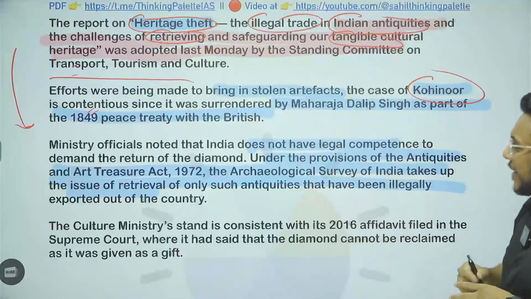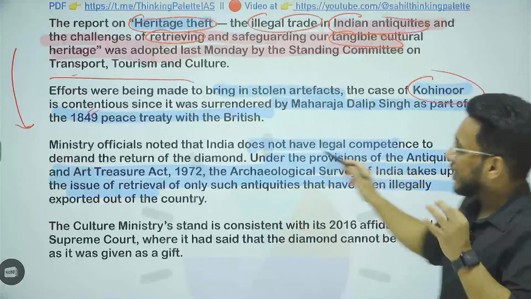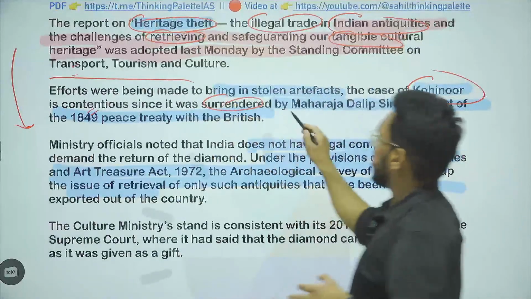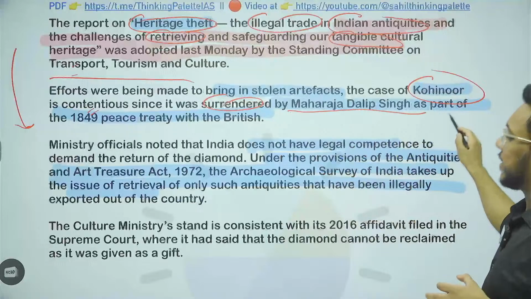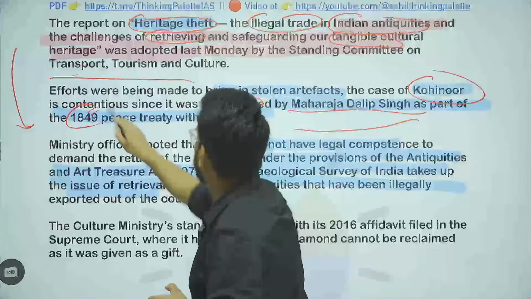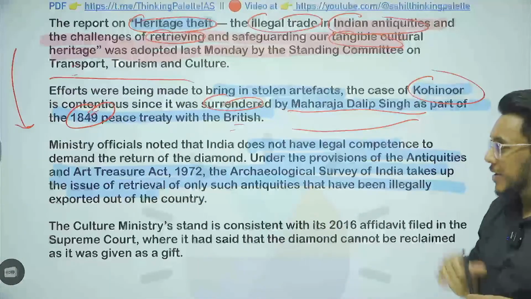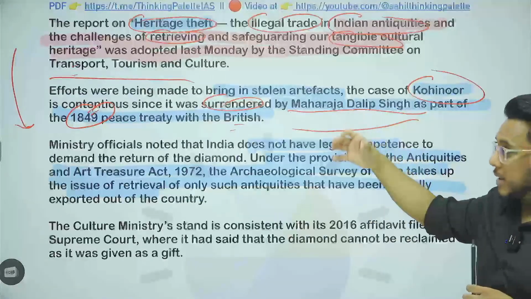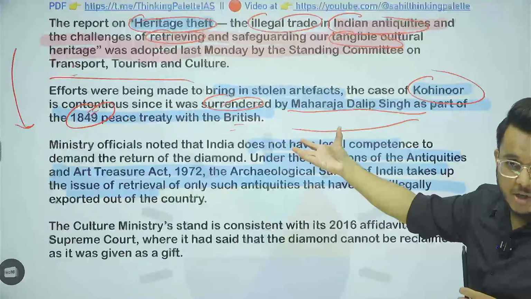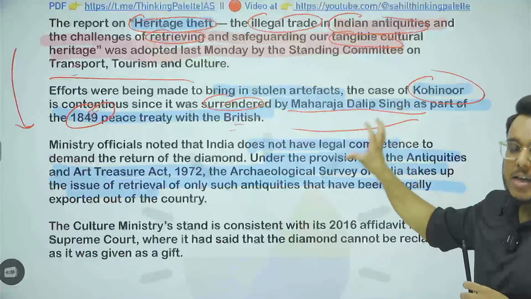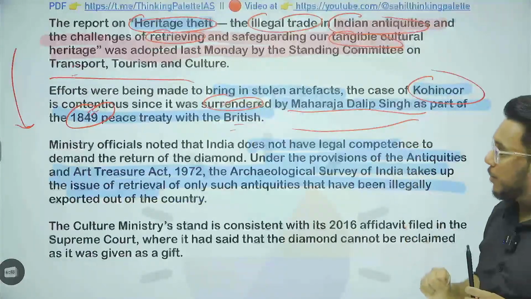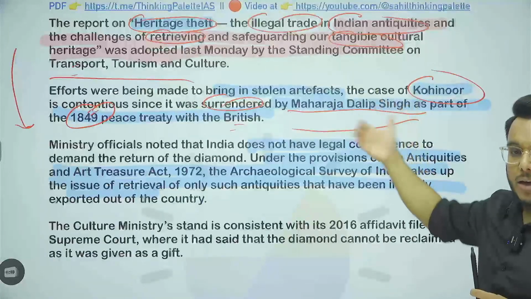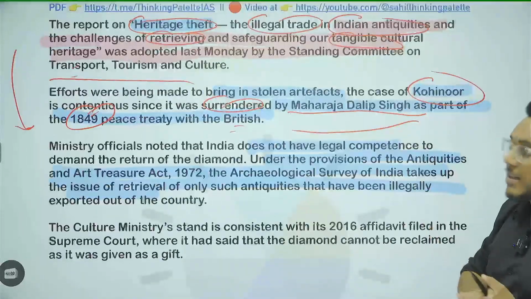But can we bring it back? The Kohinoor diamond was surrendered to the British by Maharaja Dalip Singh as a part of the 1849 peace treaty. It was given, surrendered; sometimes it has been said that it was an official gift. The point is that the Kohinoor diamond was voluntarily given to Britain and is now part of the British crown. Can we bring that back?